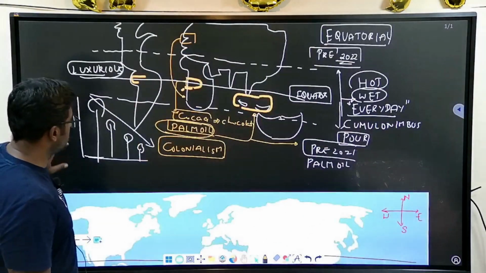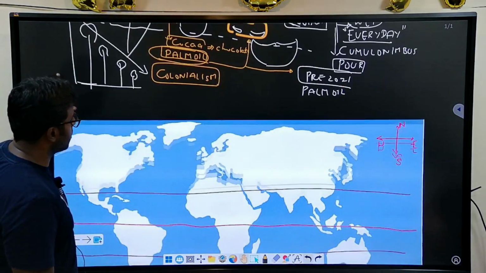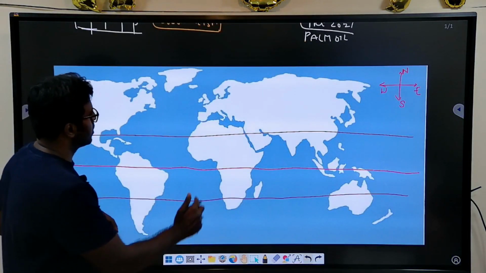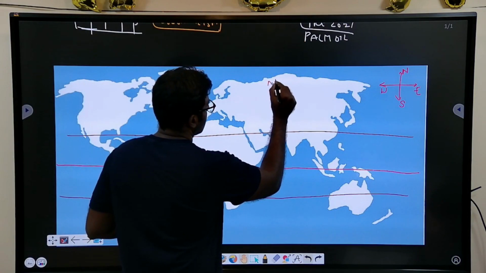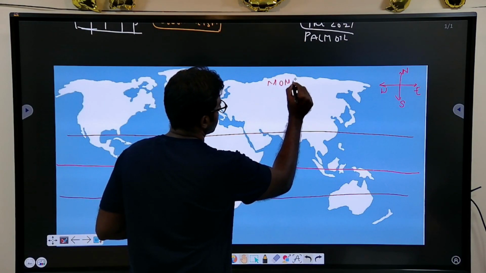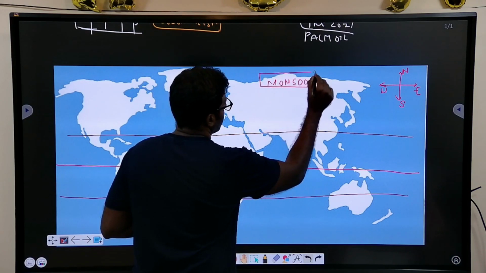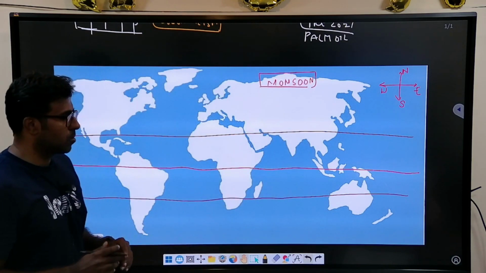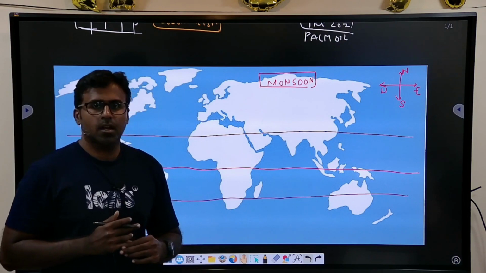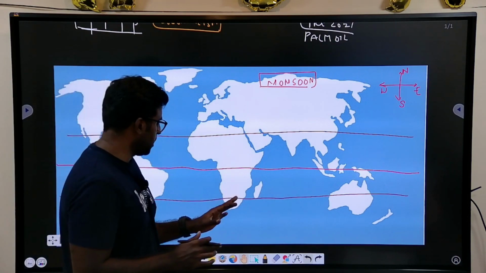Go to the next type of climate, which is a very, very important climate. This time I feel the monsoon climate is very important for the examination, and hence we have to know a little bit about how the monsoon works. It's a very simple concept as well.